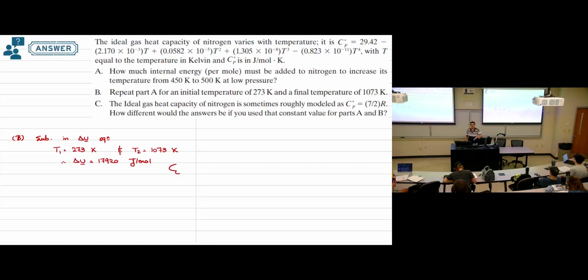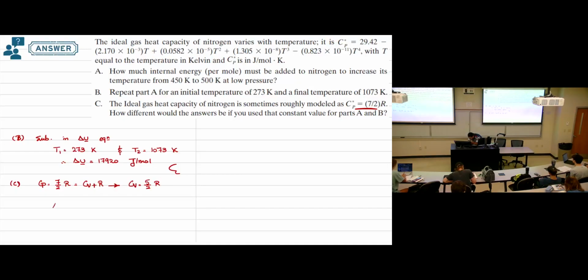Third requirement, he said repeat the same calculations, but instead of using this long formula of CP, use only this one. CP is 7 over 2R. In this requirement, he tells you to assume that CP and CV are constants. So what will be the change? For this requirement, CP is 7 over 2R, and we know that CP is CV plus R. So this means the value of CV is 5 over 2R.